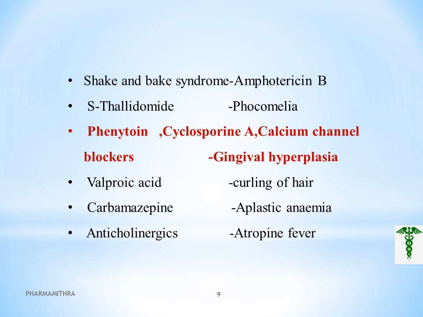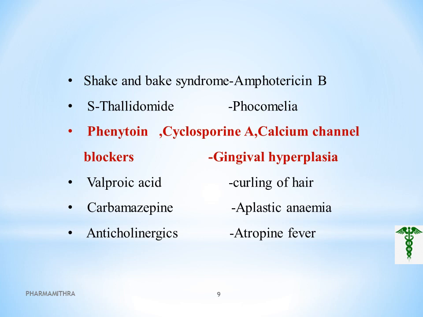Next, curling of hair is a side effect of the drug valproic acid. This is a very rare side effect of valproic acid. Hair loss and hair color change are some of the side effects of valproic acid, which is used for the treatment of mania and bipolar disorder, as a mood stabilizer, etc. These are the uses of the drug valproic acid.